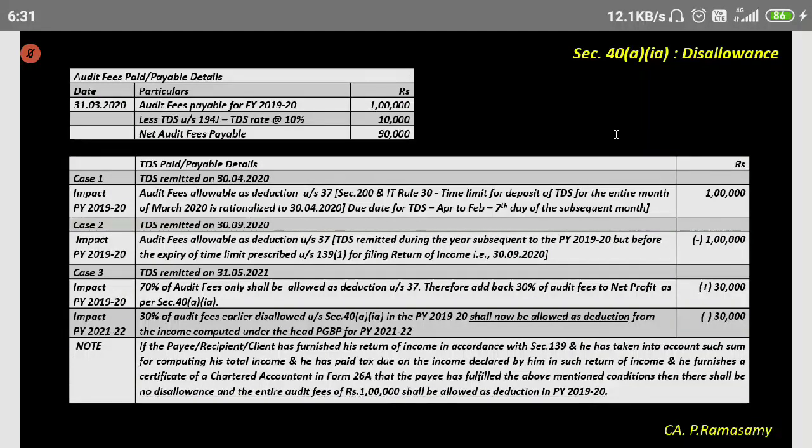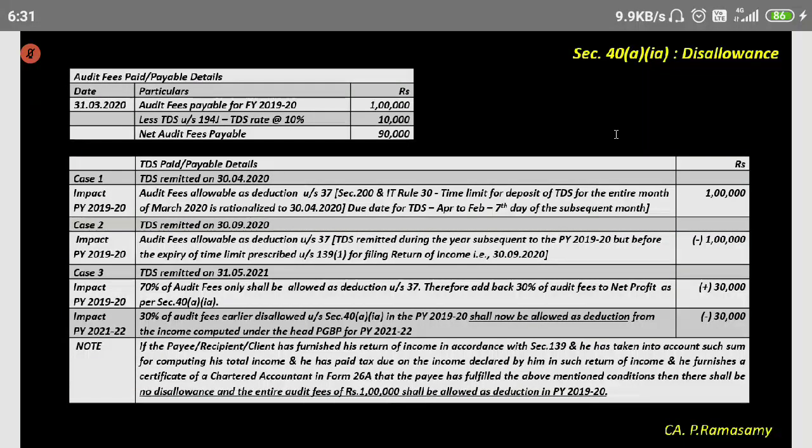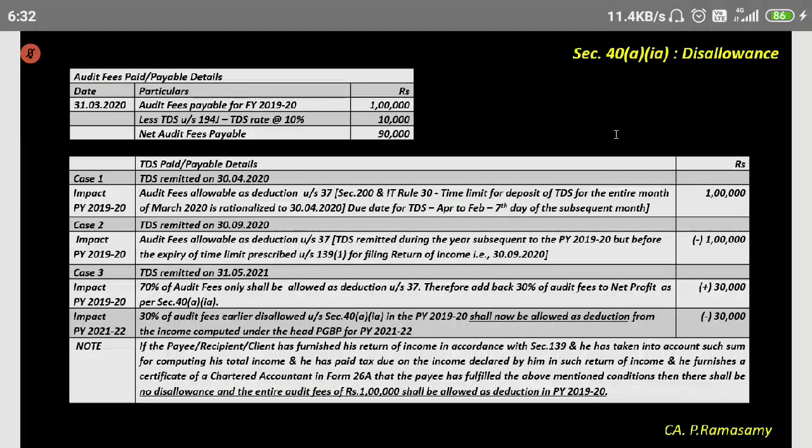30,000 has to be added back for the previous year 2019-20. However, the 30% of audit fees earlier disallowed in 2019-20 shall now be allowed as a deduction from the income computed for the previous year 2021-22. Note, if the payee recipient has furnished return of income, who is the recipient? The auditor is the recipient. If he has shown 1 lakh as his income, for the client 1 lakh is expenditure, whether it is allowed or disallowed is the question.